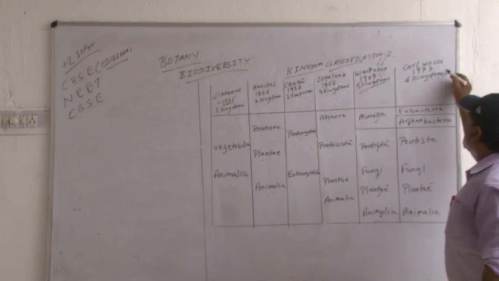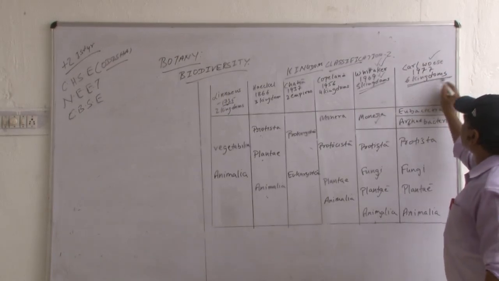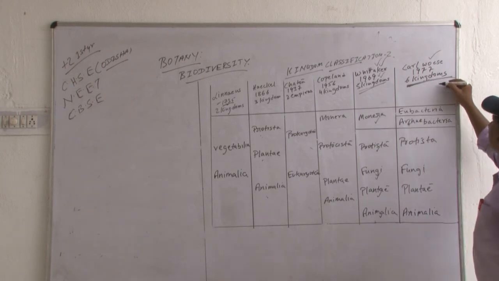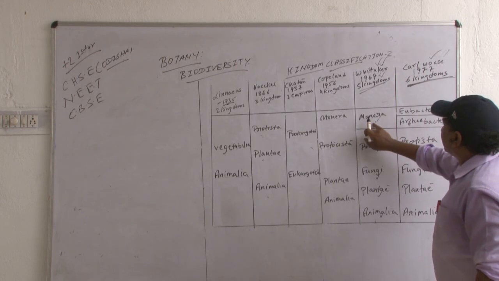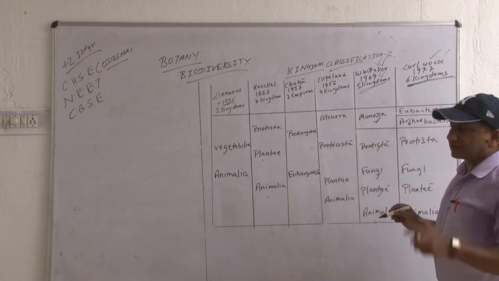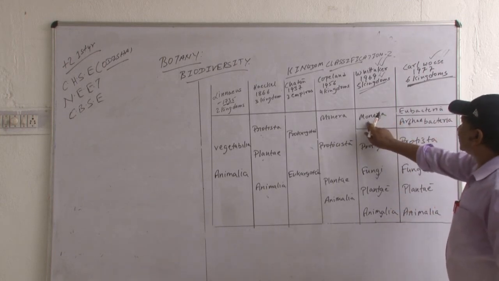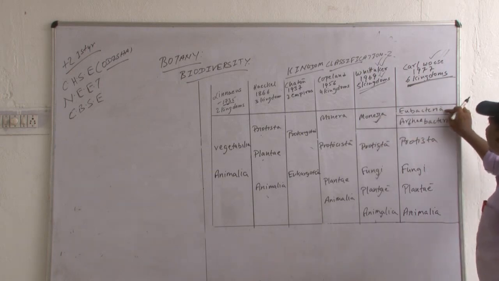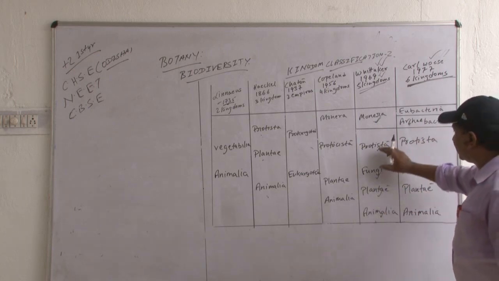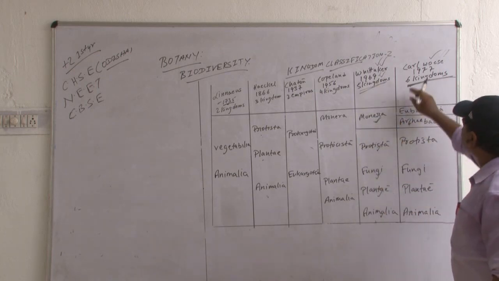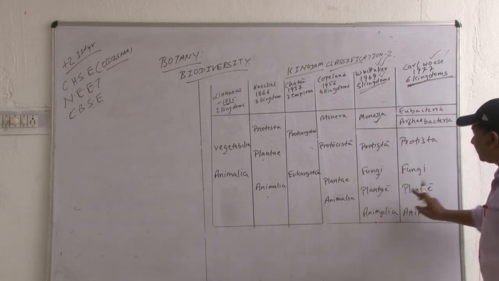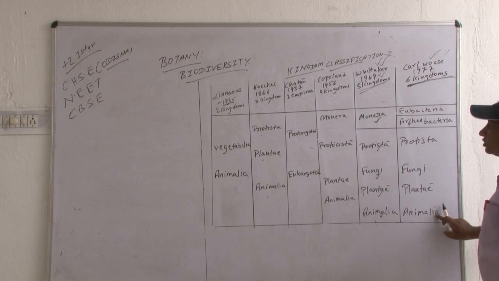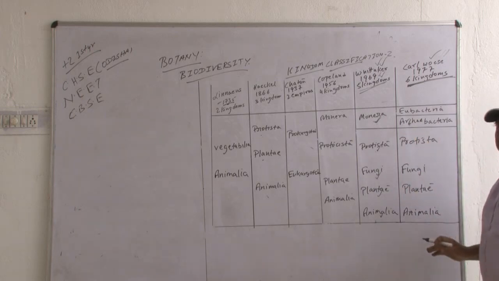Next, in 1977, Carl Woese, six kingdom classification. Who classified the organisms into six kingdoms? Carl Woese, 1977. Monera has been again classified into two types, eubacteria and archaebacteria. All the other points in Whittaker's classification are the same in Carl Woese's classification: Protista, Fungi, Plantae and Animalia. Clear? So this is the classification of kingdoms.